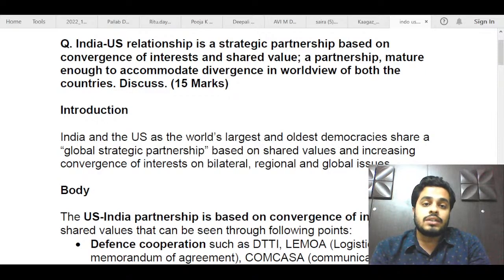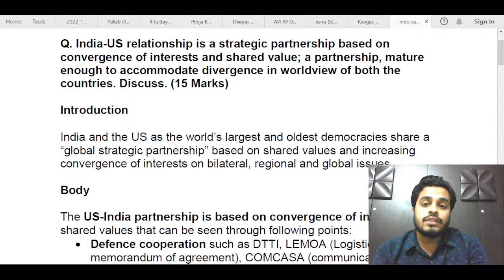The first thing that was mentioned was the partnership is based on convergence of interests and shared value. So you had to show in the answer how the interests are converging and which shared values we are sharing in this partnership. And next, we had to accommodate divergence in worldview.